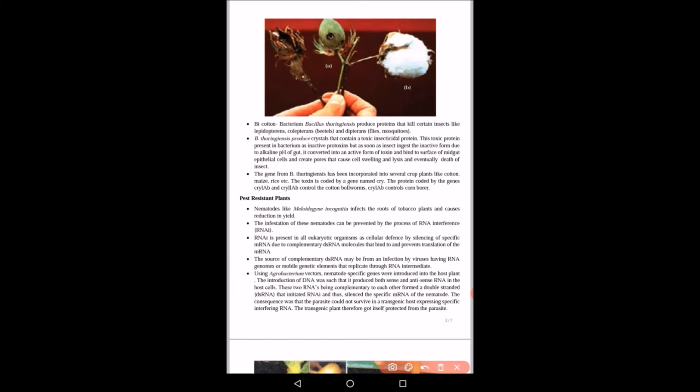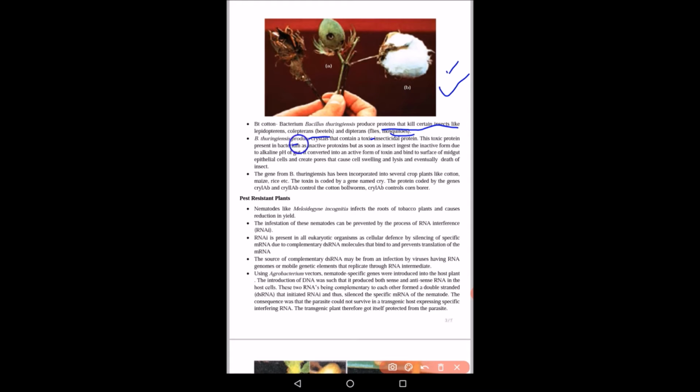So this is the diagram. We can see this is Bt cotton, from Bacillus thuringiensis. Now we know that this Bt toxin gene is found in the bacterium Bacillus thuringiensis. This Bacillus thuringiensis produces proteins that kill certain insects like lepidopterans, coleopterans (beetles), dipterans (flies, mosquitoes), etc. So in this way it is providing insecticide resistance, it is killing certain insects.